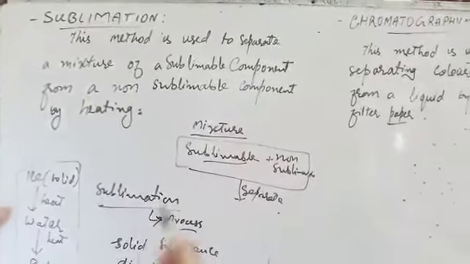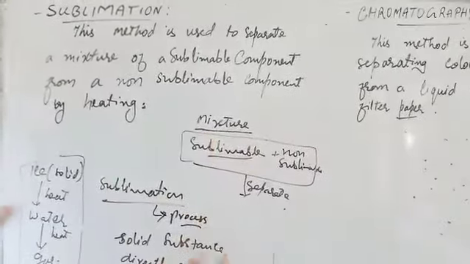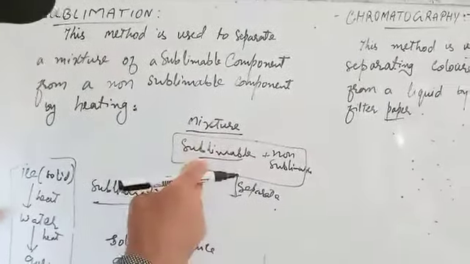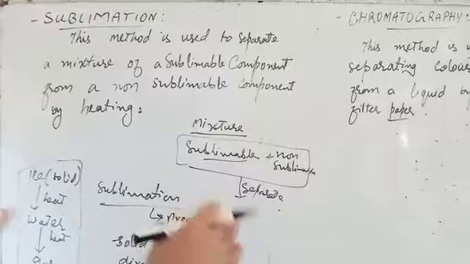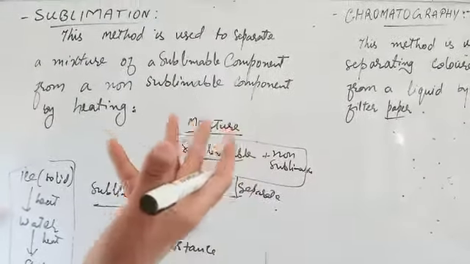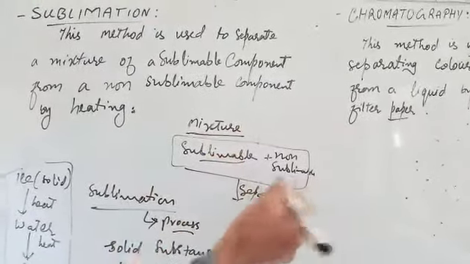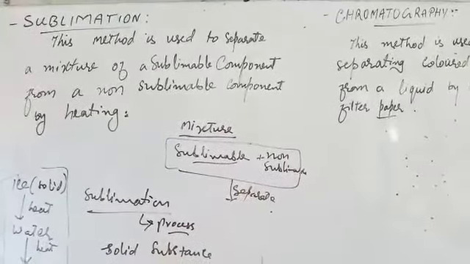We will heat the substance, and the component which is sublimable will get converted directly into the gaseous state, and the non-sublimable substance will remain as such.